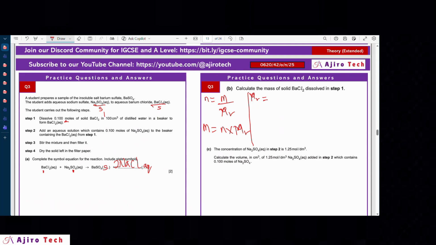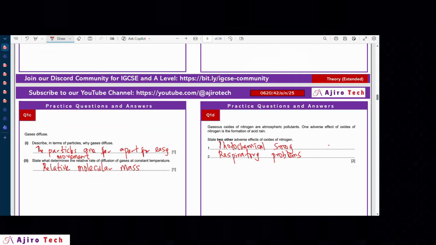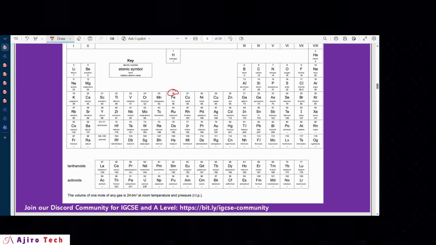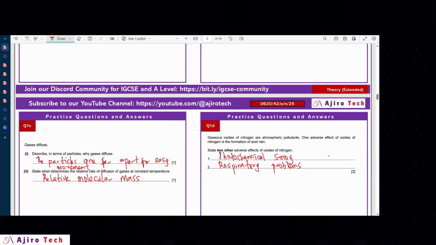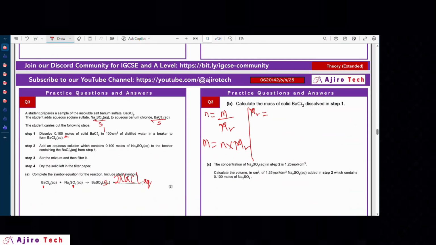So the barium chloride should give us, so let's check barium right here. You can see barium is 137. So we just have 137 plus chlorine, 2 times 35.5.